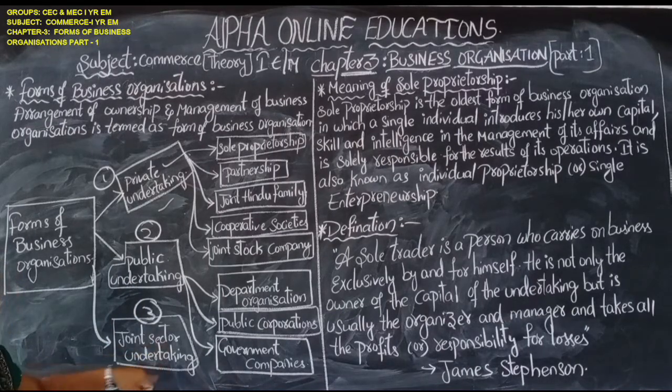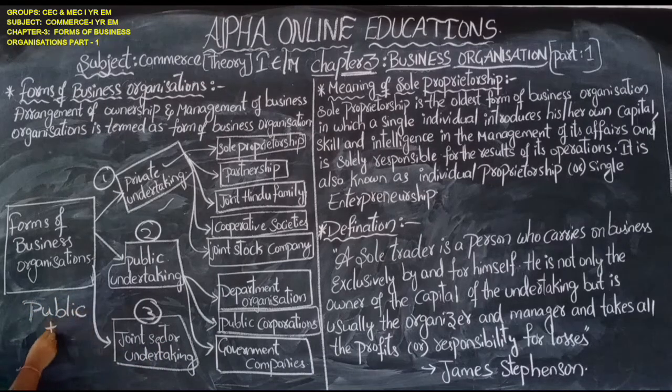Joint sector undertaking is a combination of both public plus private. It is a combination of both government involvement and private involvement.